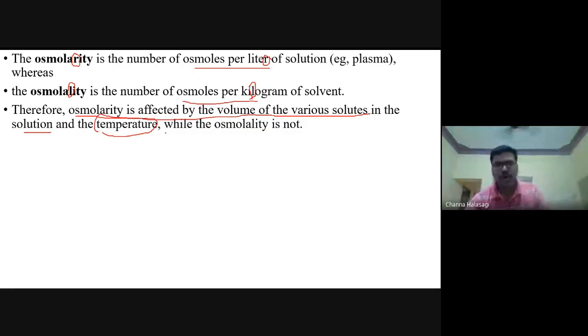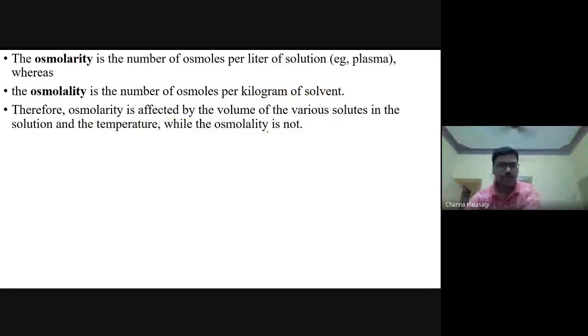All these things are going to affect your osmolarity, whereas your osmolality is not affected by your temperature or your volume, because you are taking per kilogram of the solvent.